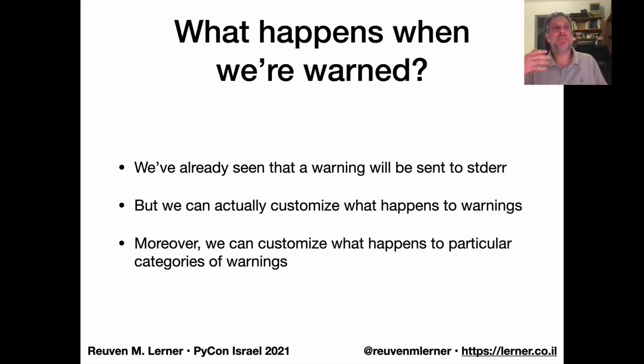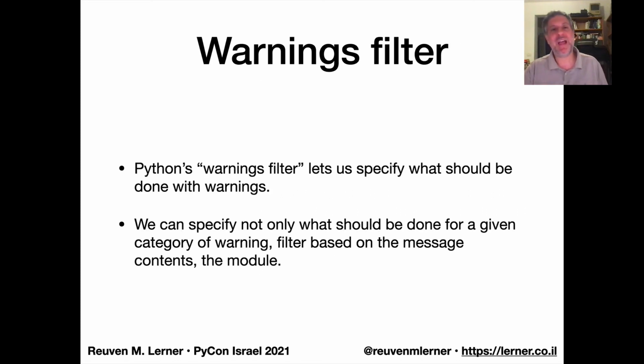Now, what happens when we are warned? Well, we've seen that generally a warning will be sent to standard error, except we also saw that sometimes nothing is sent to standard error. That's because we can customize what happens to warnings. And we can customize what happens to particular categories of warnings. What do I mean by that? Well, Python has a warnings filter, and you can say what should be done for a particular category of warning and its message contents, and even the module and the line number it's in.